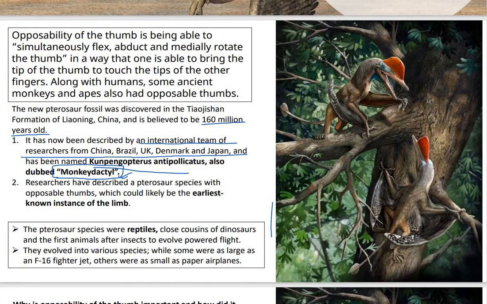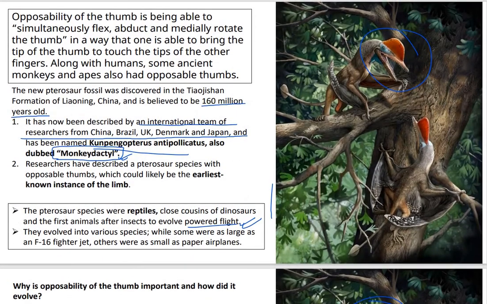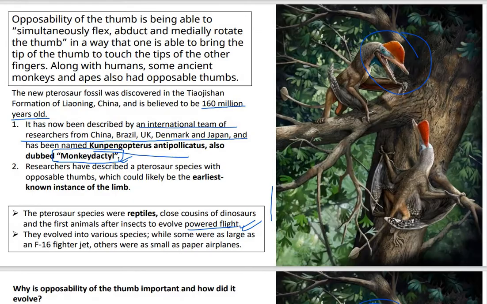Okay. Now these pterosaur species, they were reptiles, as you can see in the image also. They were close cousins of the dinosaurs and the first animals after insects to evolve paired flight. Okay. You can see their flight, right? Over here they had wings under their arms. That is why they could fly also. Point clear? So that is opposability of the thumb.